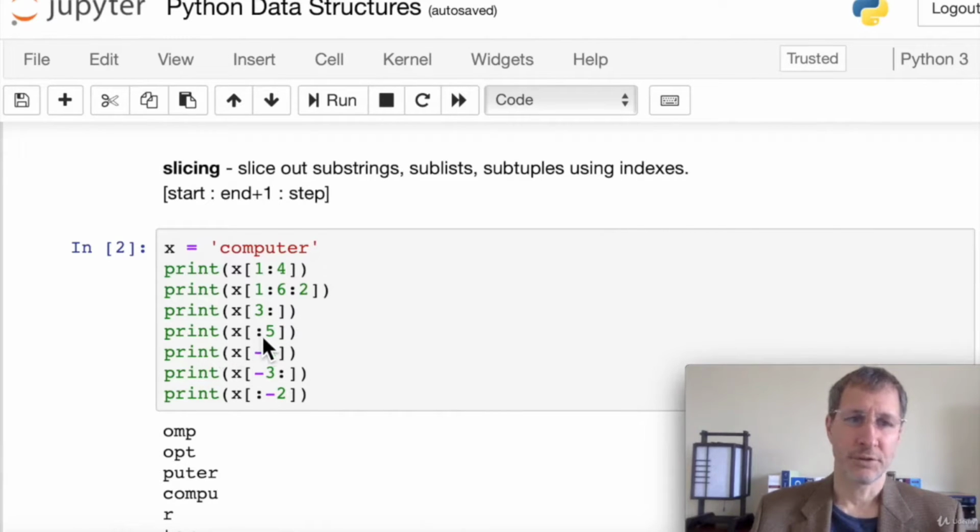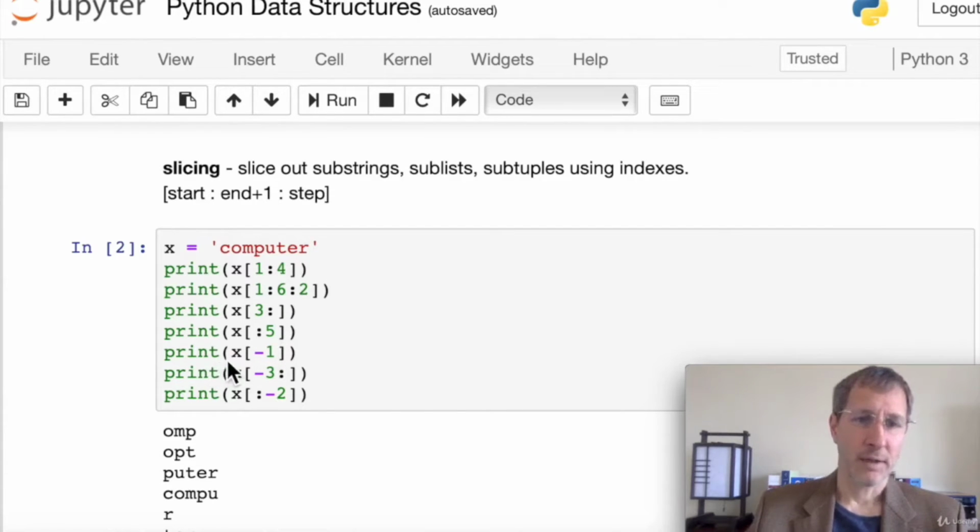Next, we're not going to declare a start. So we can skip the start by just putting :5. In other words, our default is we're going to start from the beginning of the string. We're going to get up to the sixth item because the 5 is non-inclusive. So COMPU. And you can see our result here is COMPU. So you can see if you don't declare a start, the start defaults to the beginning. And if you don't declare an end, the end defaults to the end. And if you don't declare a step, the step defaults to 1. So that's basically what's happening here.